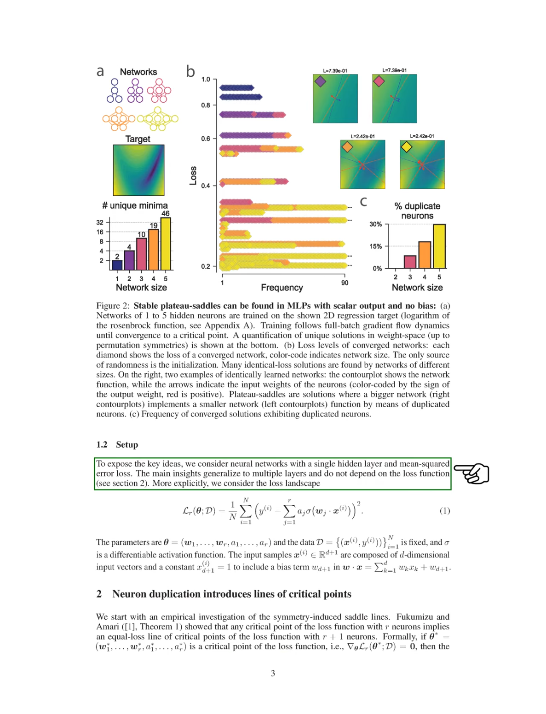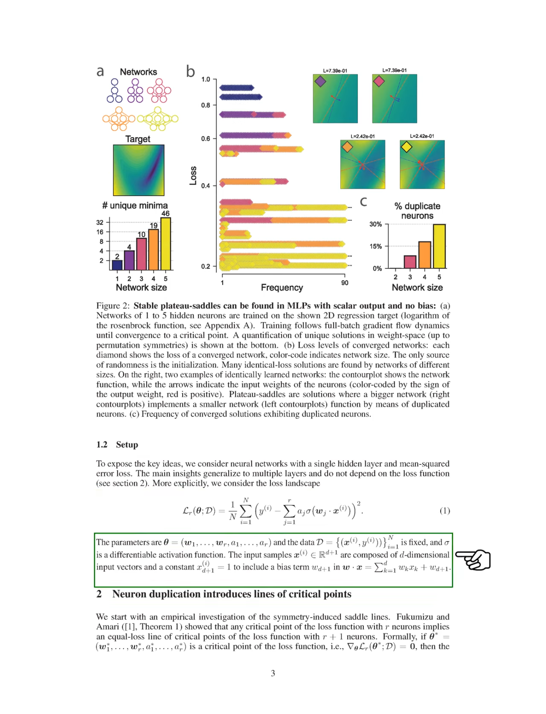To illustrate our key ideas, we focus on neural networks with a single hidden layer and mean-squared error loss. The insights we gain can be generalized to multiple layers and are not dependent on the specific loss function. We define the loss landscape with parameters that include weights and biases, while the input samples consist of multidimensional vectors with a constant term to account for bias.